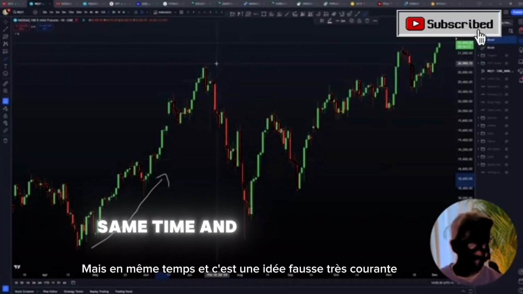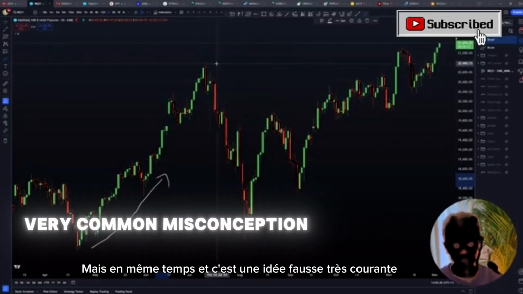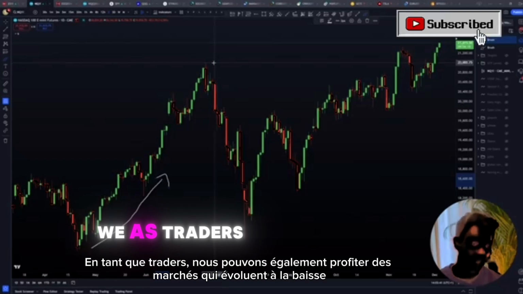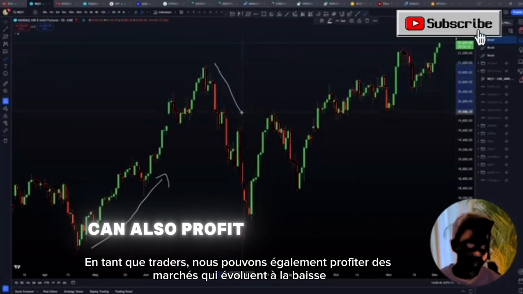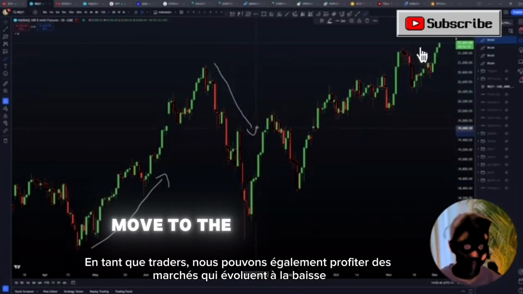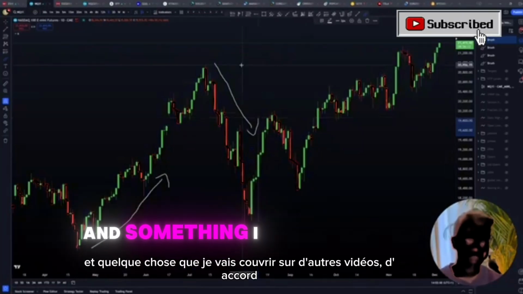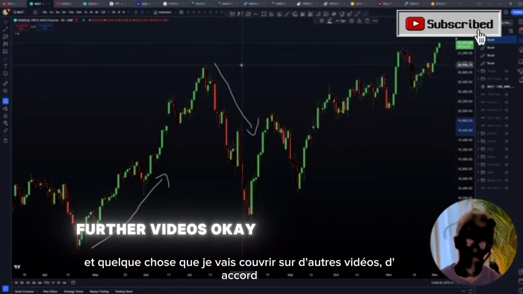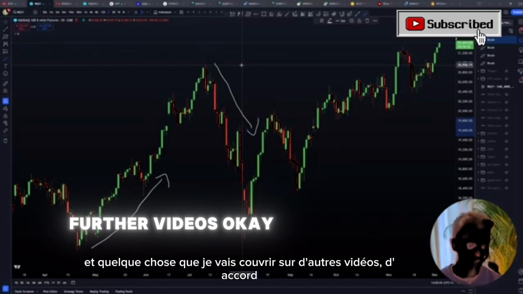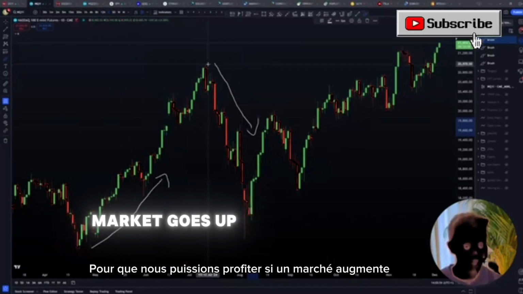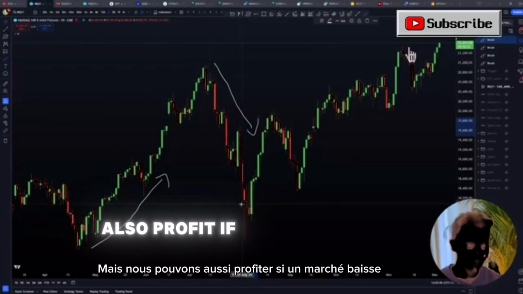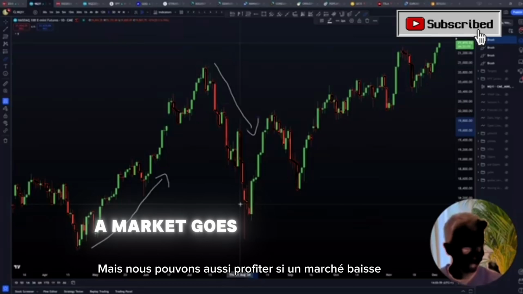But at the same time, and this is a very common misconception, we as traders can also profit from markets that move to the downside. This is called short trading and something I will cover in further videos. Okay, so we can profit if a market goes up, but we can also profit if a market goes down.